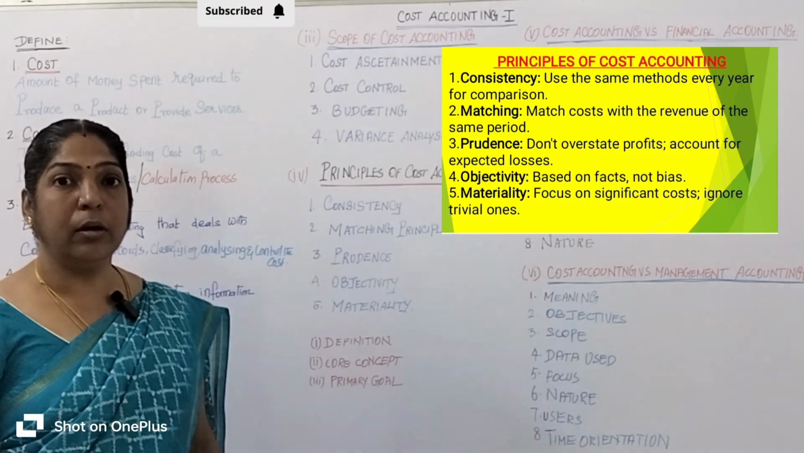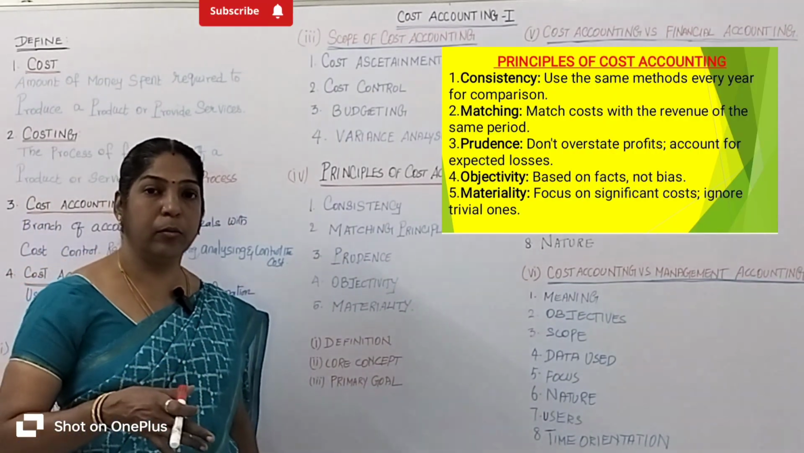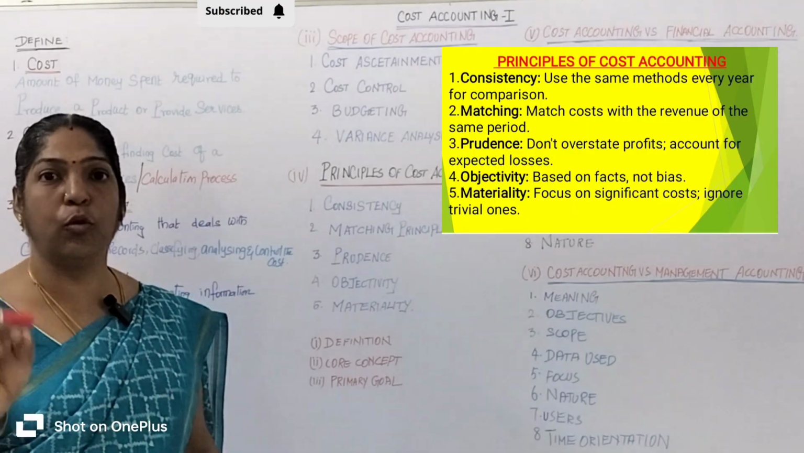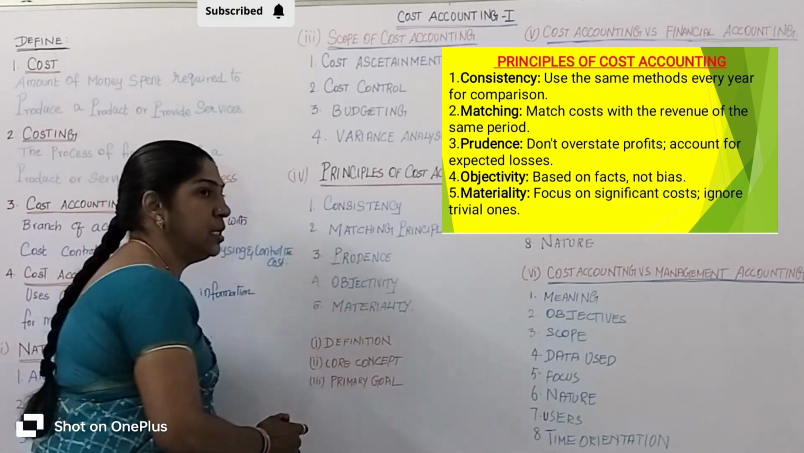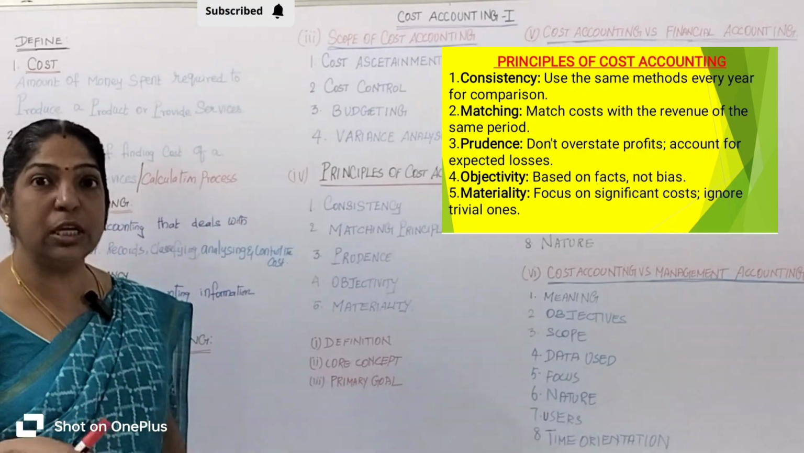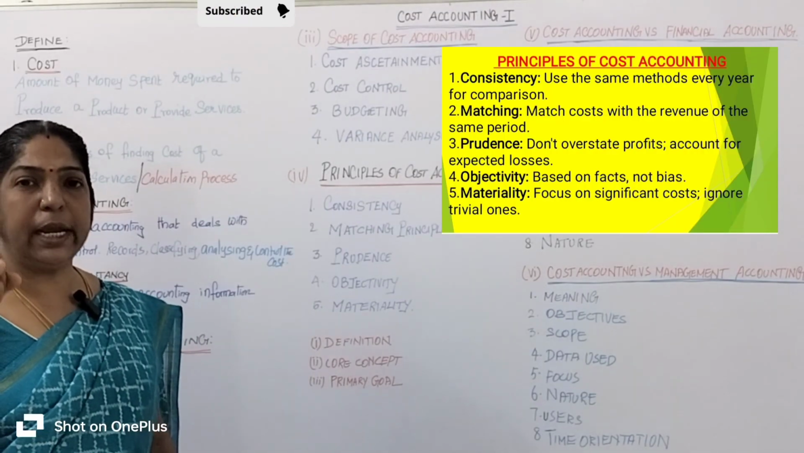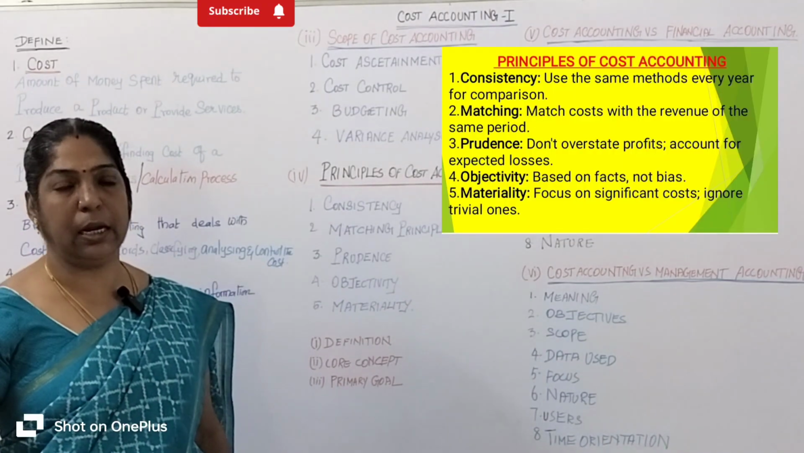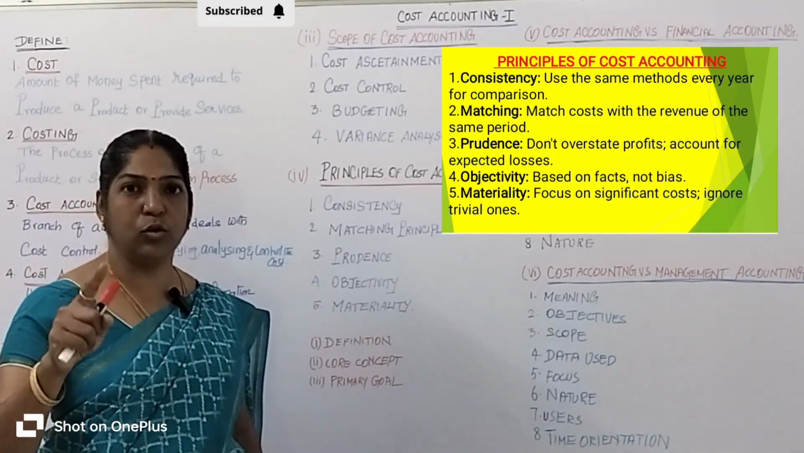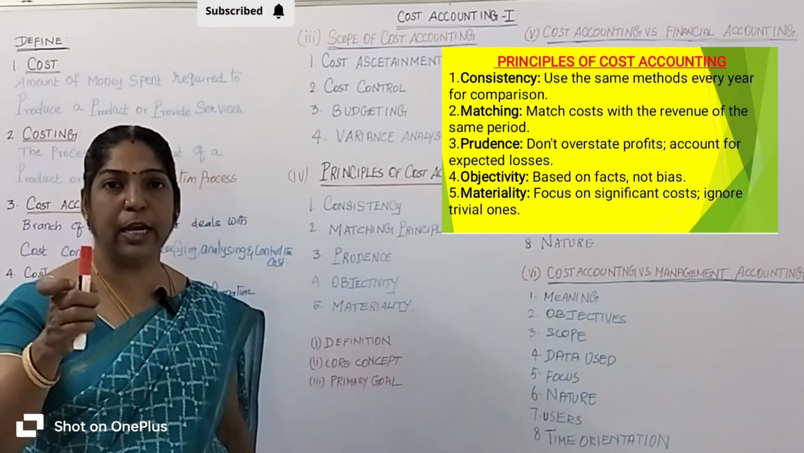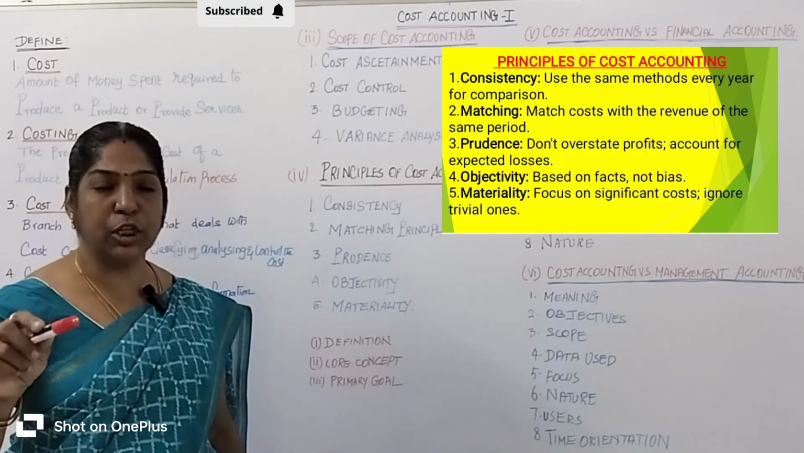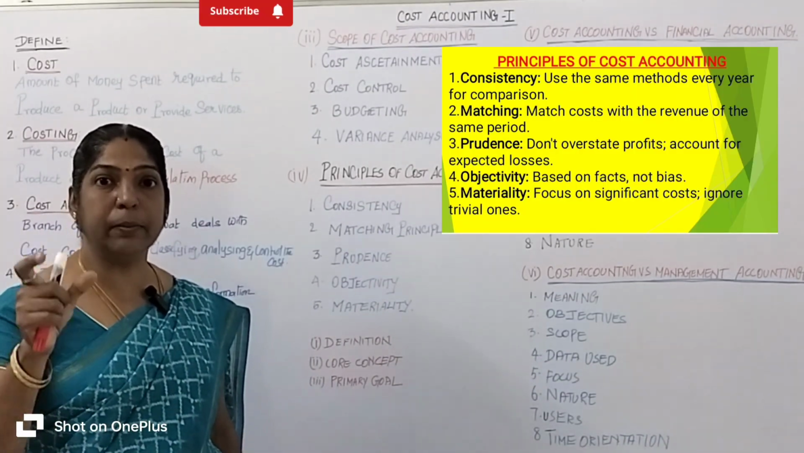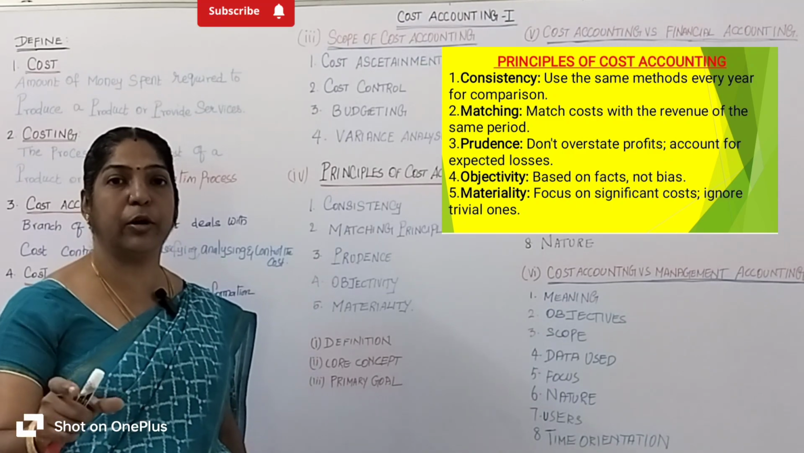So which cost gets more attention? Important cost should get more attention. That is what materiality means. On 8th March 2024, the company purchases 5 lakh rupees of machinery. On the same date, the company purchases a 5 rupee pen. Which is the important cost? The 5 lakh rupee machine purchase is very important.